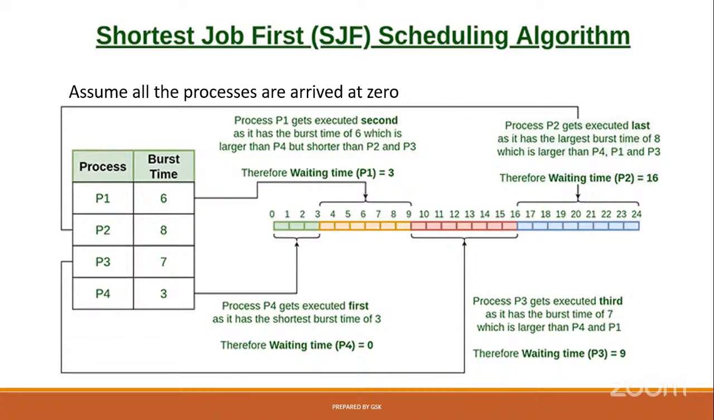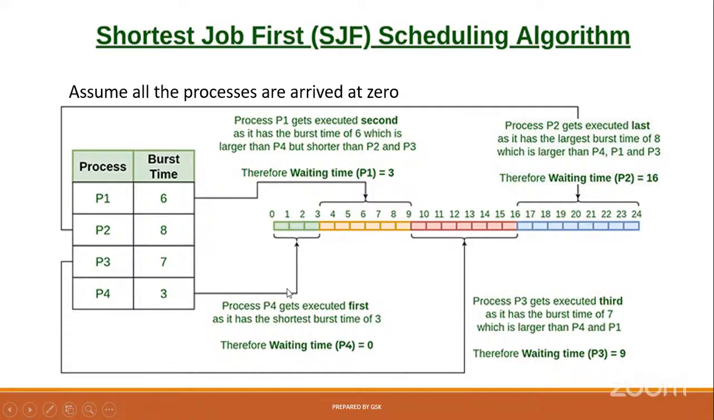Now, see how to understand shortest job first internally. So we have four processes, P1, P2, P3, P4. The burst times of those four processes are 6, 8, 7, 3 respectively: P1 is 6, P2 is 8, and so on. Now, our concept is shortest job first. Which process has the least burst time? We need to find out first. Observe here, that is P4, because P4 burst time is very small compared to all the other processes.